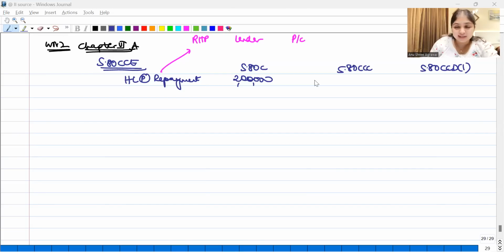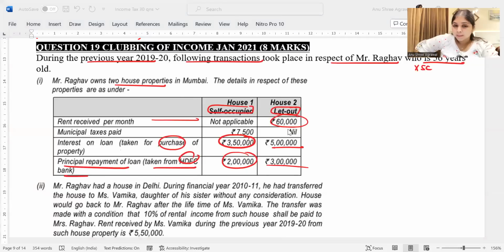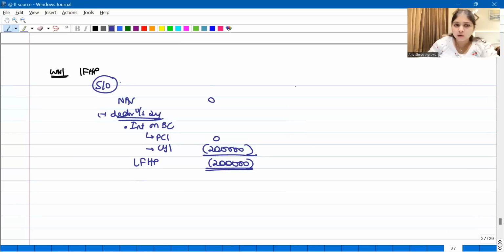Yes. Now look at the next adjustment for house 2. House 2 is a let out property. Rent received per month is 60,000 and municipal taxes paid is nothing. Interest on loan taken for purchase of the property is 5 lakhs and principal repayment of the loan is 3 lakh rupees. What about this? Let out property, guys, a normal let out property this is. So how will we calculate?